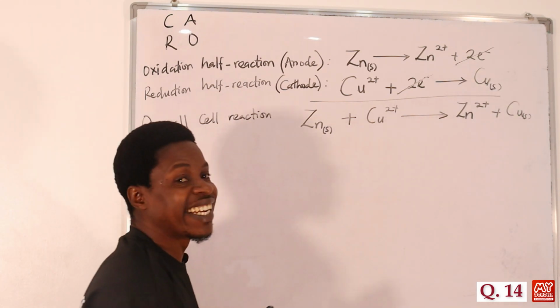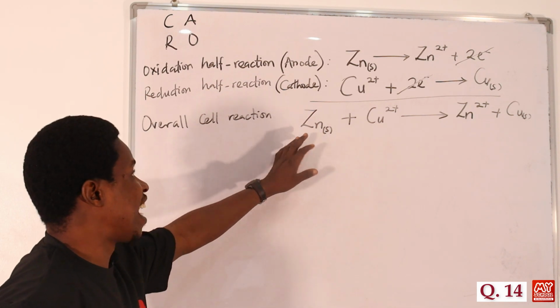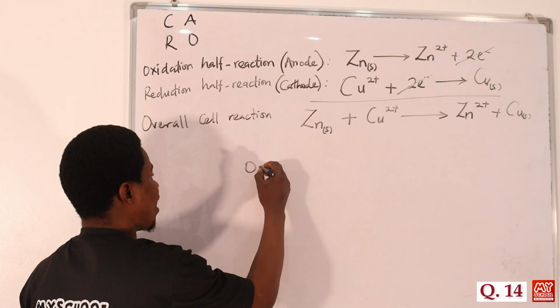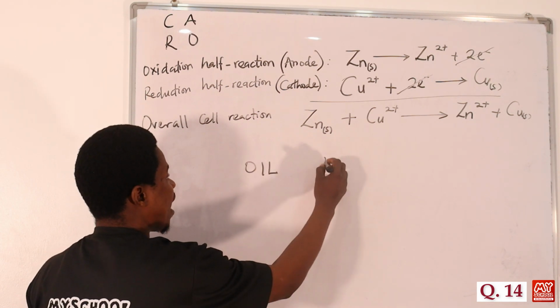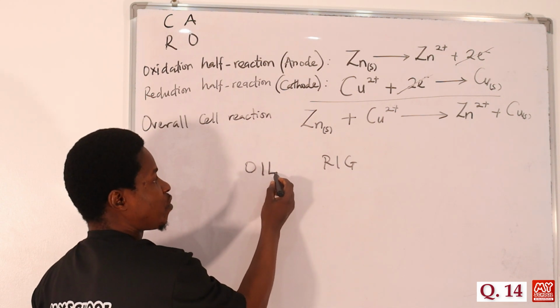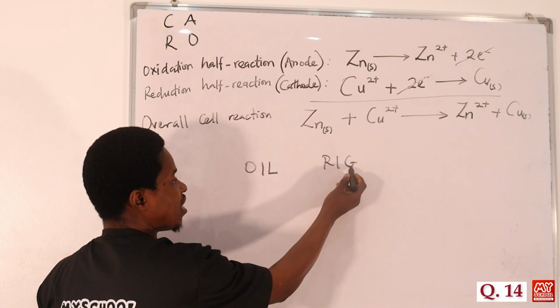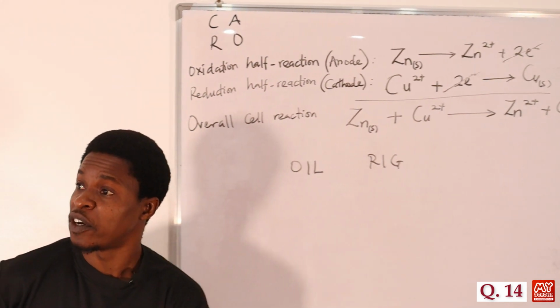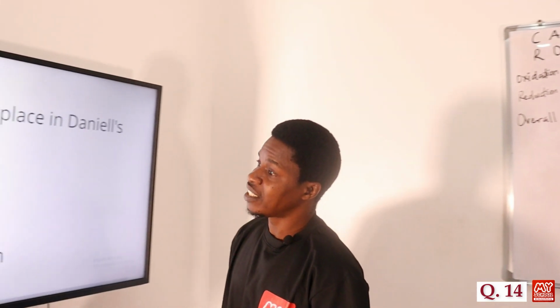So this is an example of a redox reaction. There is loss of electron, there is gain of electron. Remember, there is loss of electron, oil, and there is what? Gain of electron. Oxidation is loss of electron, while reduction is gain of electron. So let's move on. This is a redox reaction. Let's move on to the screen and see what we have.